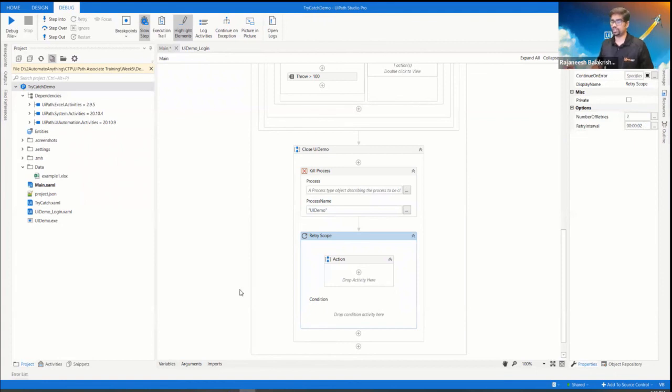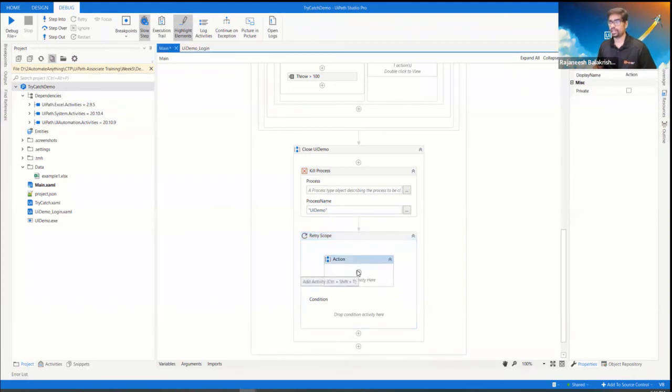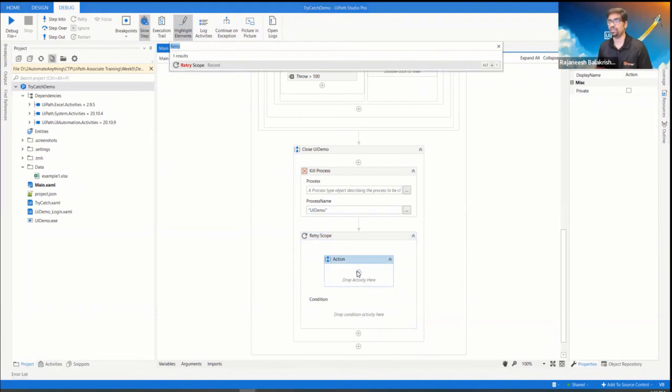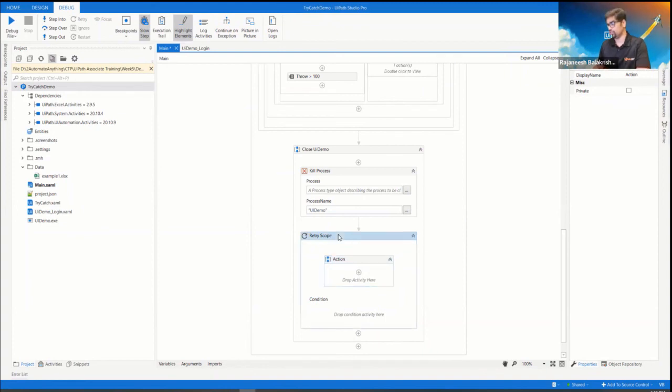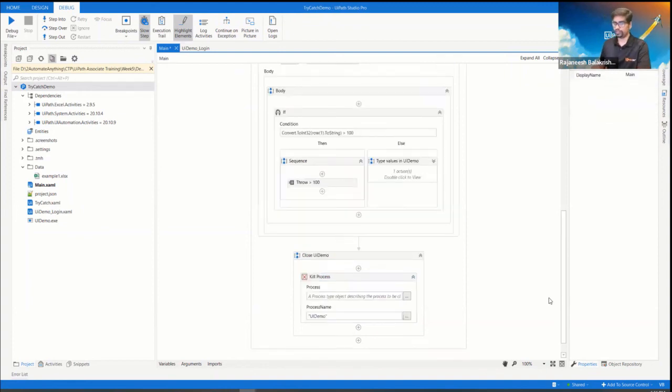Because it's a huge risk, if you are not specifying this, it may go into an infinite loop and never come to an end. So you need to set it appropriately just to handle it. And what you are going to retry is an action, like a close or an element exist check, so you can design it accordingly for the retry scope. So these are the ways we handle the exception.